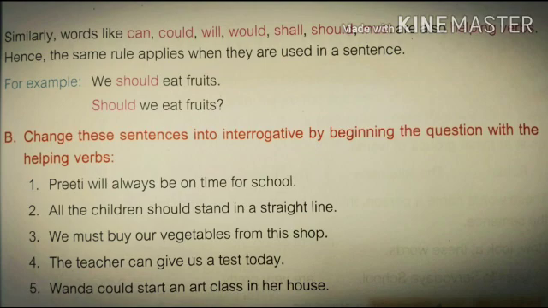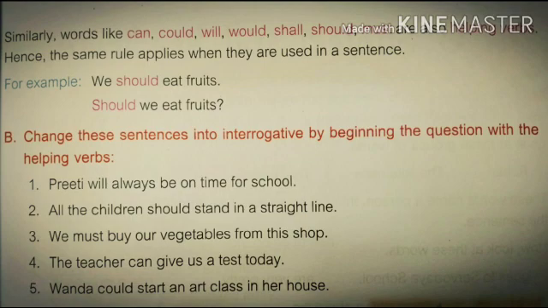Hence, the same rule applies when they are used in a sentence. For example, we should eat fruits. So, should is a helping verb and the sentence begins with the helping verb, that is should. Should we eat fruits?